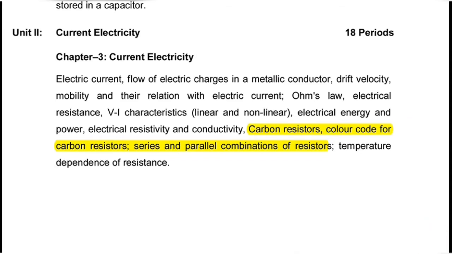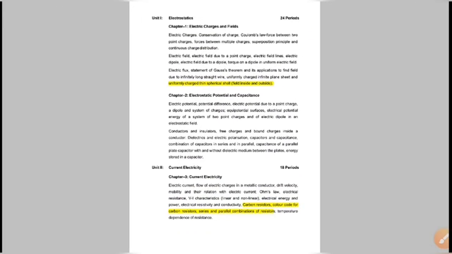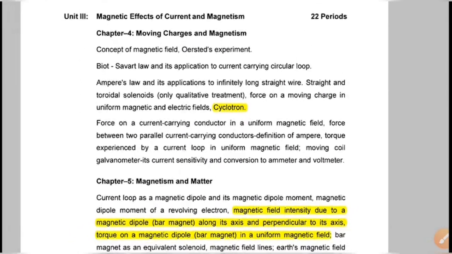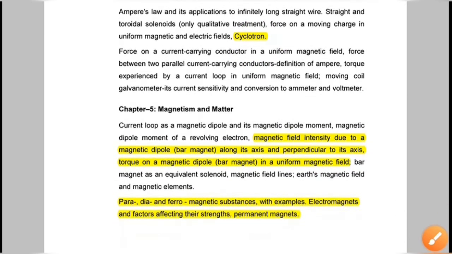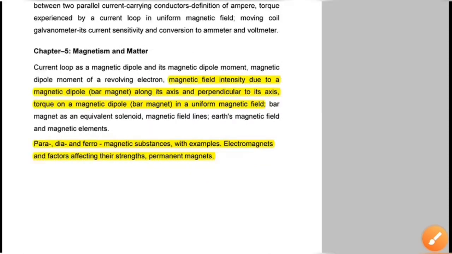And in the fourth chapter, moving charges and magnetism, only a small deletion: the cyclotron, 3 marks question, is deleted. And in the fifth chapter, magnetism and matter, half of the portions are deleted. This is a theoretical part, so the majority of the portions are deleted in chapter 5, and so likewise in all chapters.